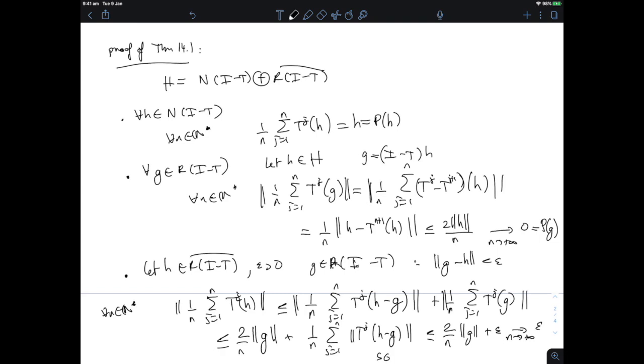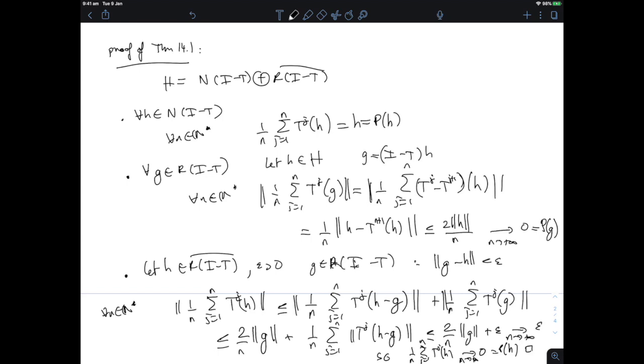So this has to tend to 0, which is P of h, because the perp of the closure of the range is exactly the null space. And this concludes the proof of von Neumann's mean ergodic theorem, a quintessential example of an ergodic theorem.